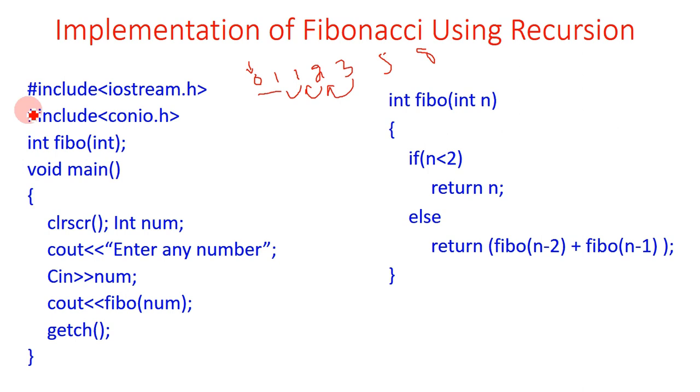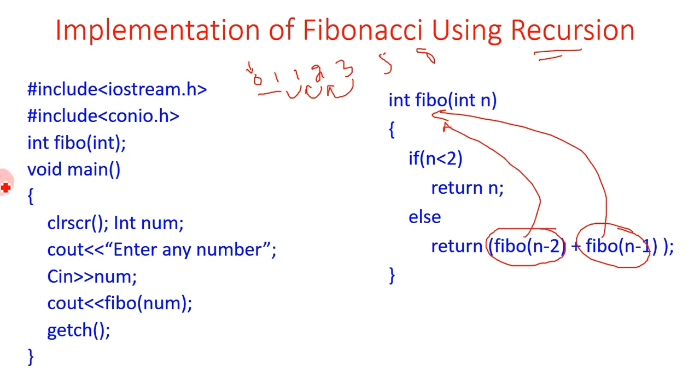So let's see the implementation of this Fibonacci series. We already talked about what recursion is: a function that calls itself again and again. So here Fibonacci of n minus 2 and Fibonacci of n minus 1 is the same function that is called again and again. Okay, so let's check. These are the header files. This is the function declaration. We told the compiler that a function will come that will take a single integer type argument or parameter, and will return a single value of integer type, and its name is Fibo.